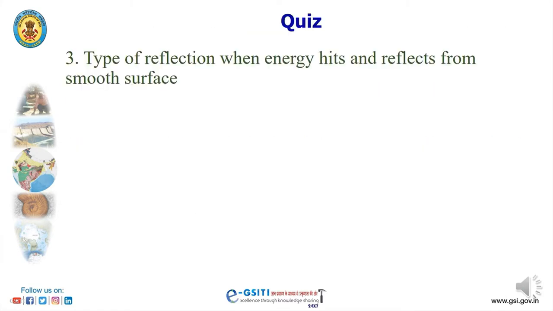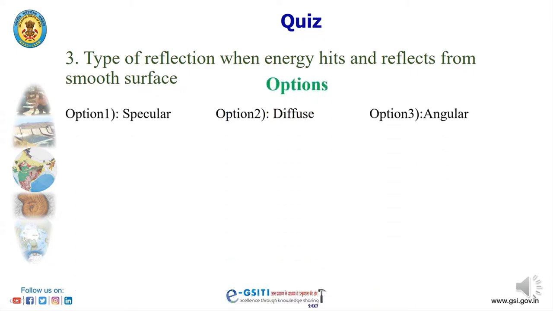Another quiz: the type of reflection when energy hits and reflects from a smooth surface is known as: option 1 specular, option 2 diffuse, option 3 angular. Which one is the correct answer? Correct answer is option 1, specular.